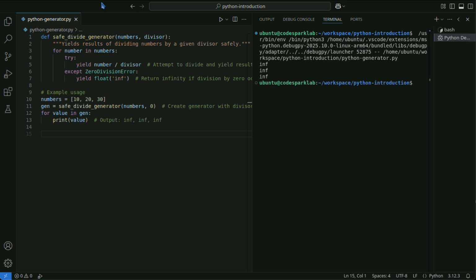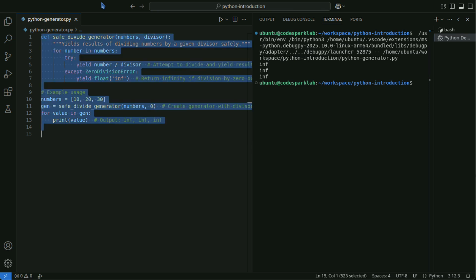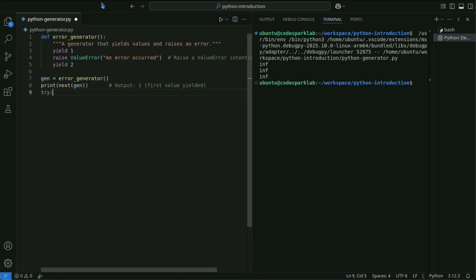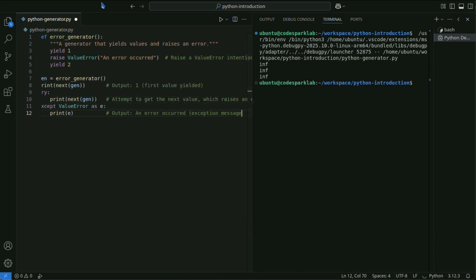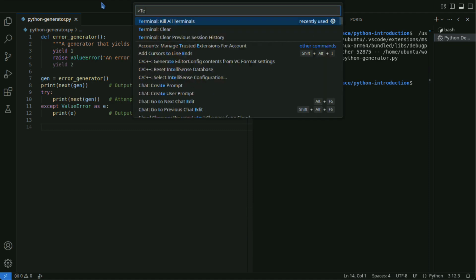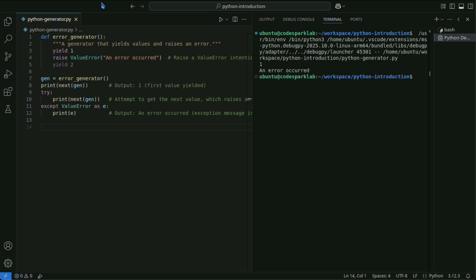If an exception occurs inside the generator, it will be raised when the generator is resumed. This generator returns 1 first. The error raised upon resuming is caught and displayed as an error message.